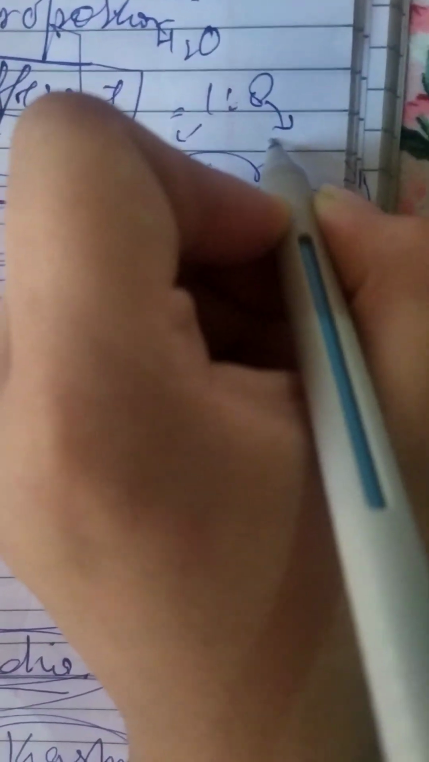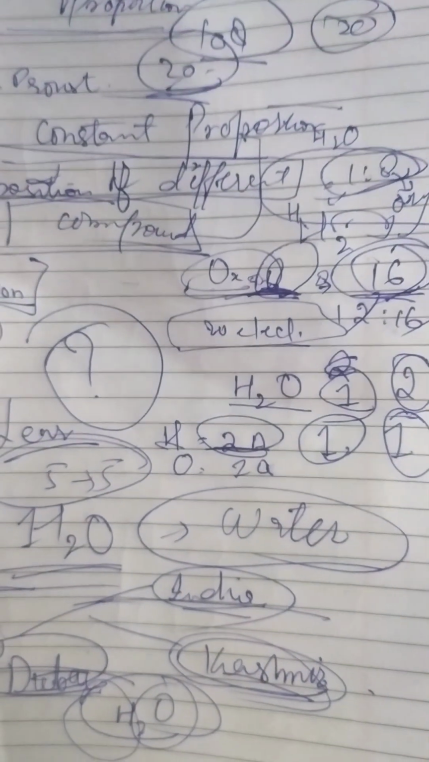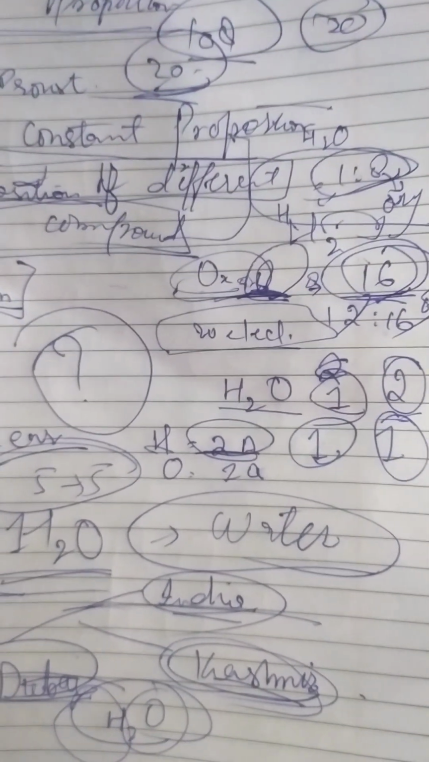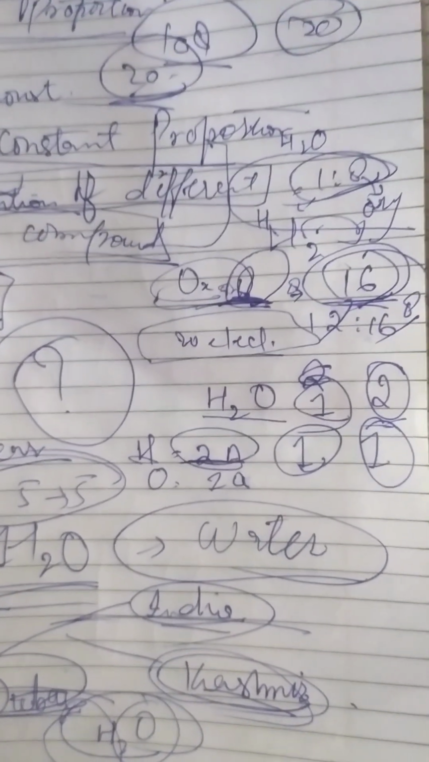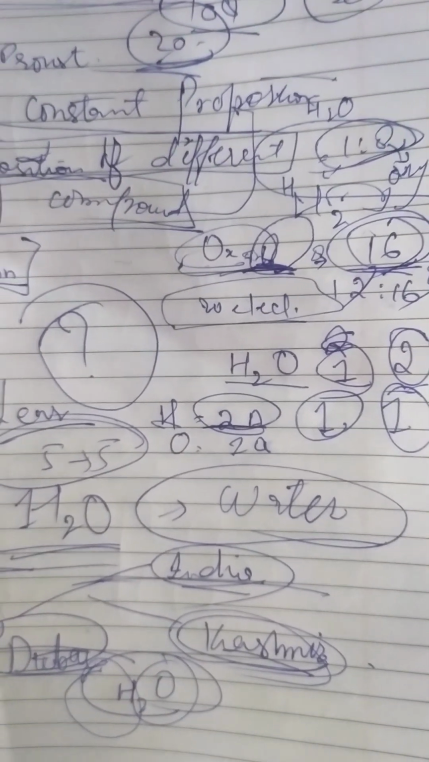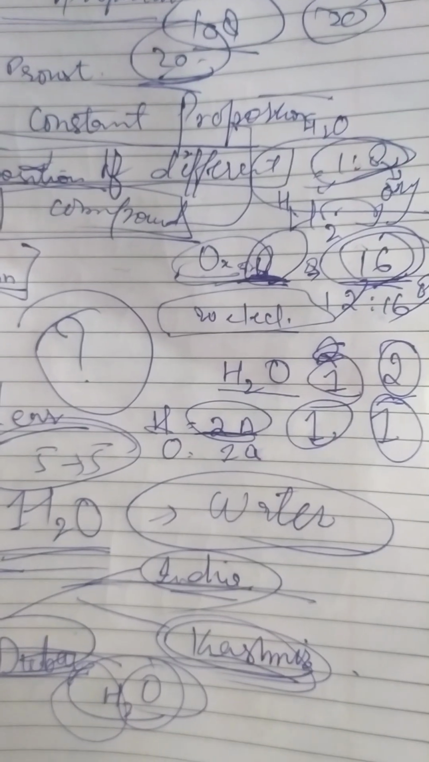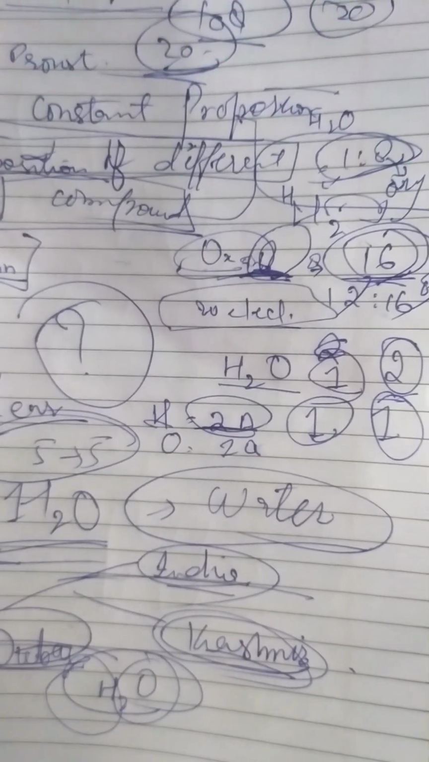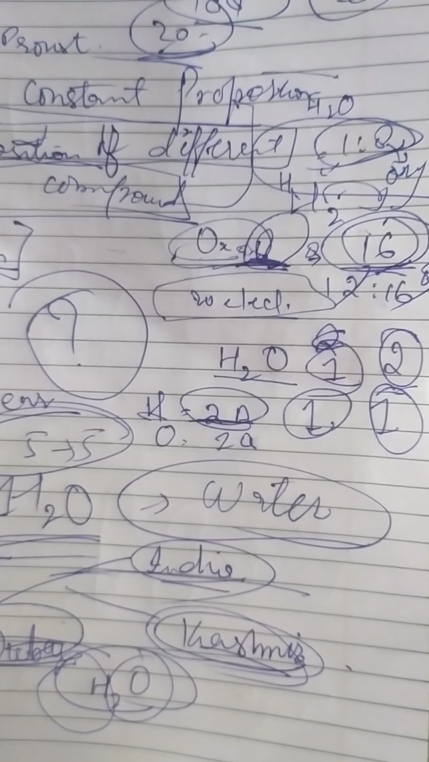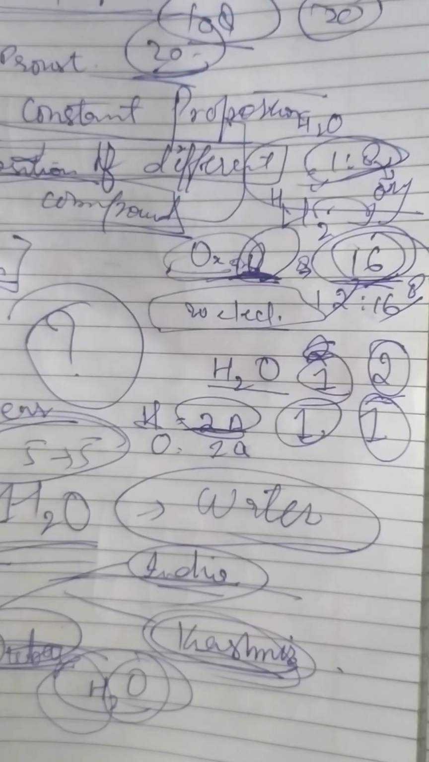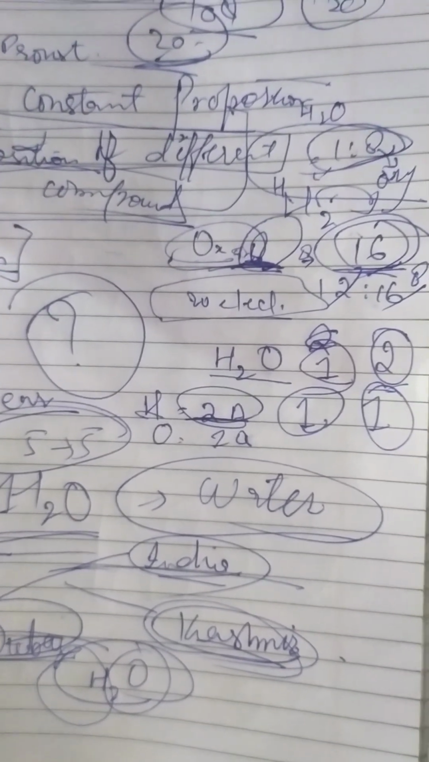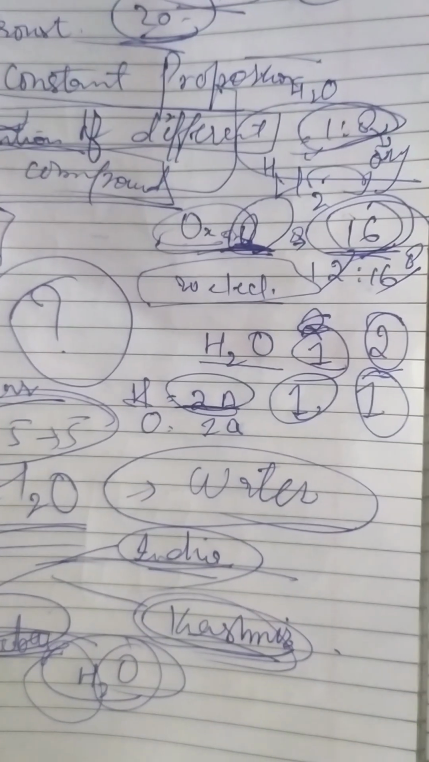Where 1 is hydrogen and 8 is oxygen. The composition of water everywhere in the world is 1 is to 8 by mass. The law of constant proportion was put forward by J.L. Proust. The law deals with the composition of different compounds. The law states that irrespective of the source or the formation, the compound will always be formed of the same type of elements, that too in a fixed proportion by mass.